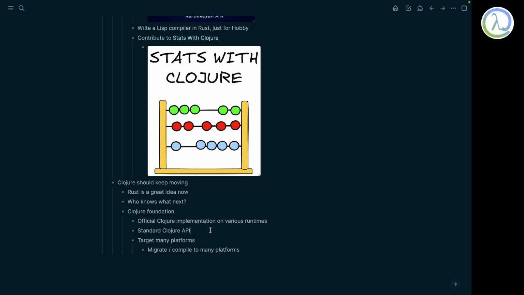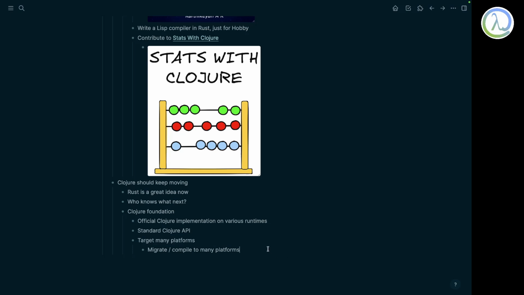In order for them to stay official, we can mandate they support some standard Clojure API, so maybe slurp or spit and all those things are there. Some things can vary: the CLJ-RS needs to interact with crates, and the Java implementation of Clojure needs to interact with Java libraries like Maven repos. But other things should be standard Clojure API so that it's very uniform and we can target many platforms.